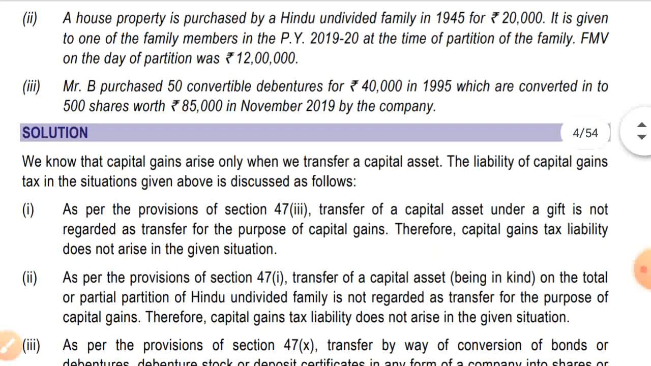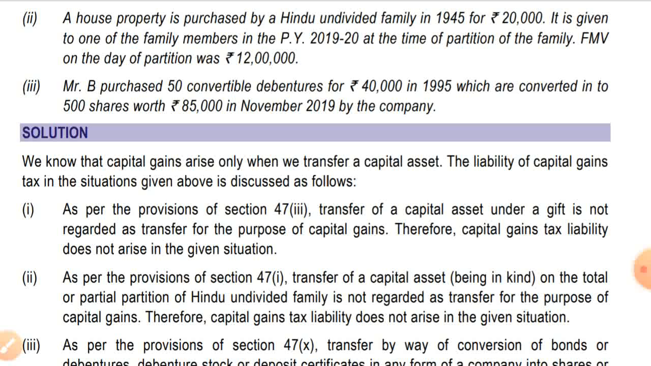As per section 47(1), transfer of a capital asset by way of distribution in kind on the total or partial partition of an HUF is not regarded as a transfer for the purpose of capital gain. Therefore, capital gain tax liability does not arise in this situation. Okay. Next is the third part.